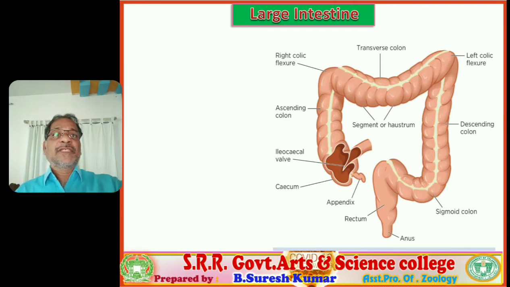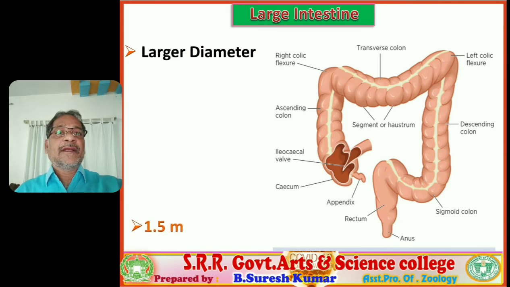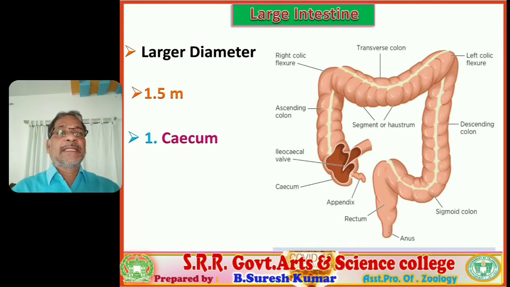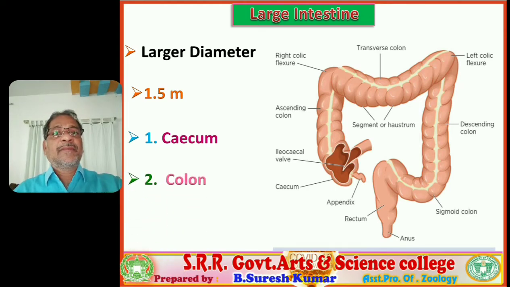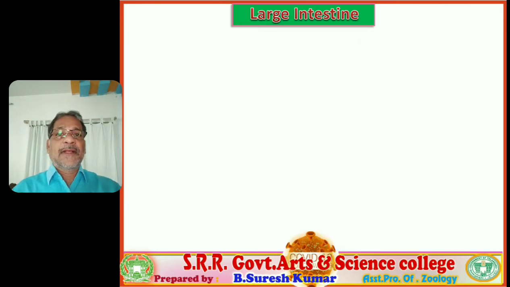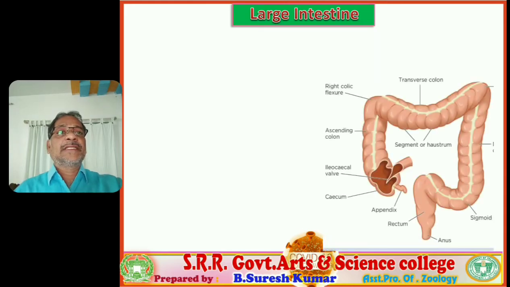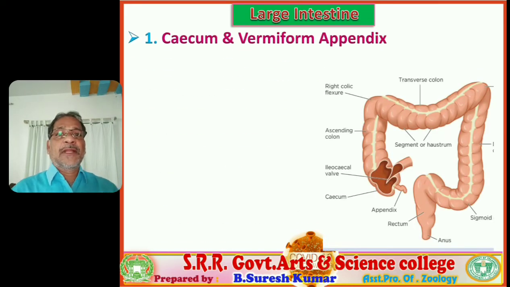The diameter is larger, hence it is named the large intestine, and it is approximately 1.5 meters in length. It is differentiated into cecum, colon, rectum, and anal canal. So let us discuss each and every part.